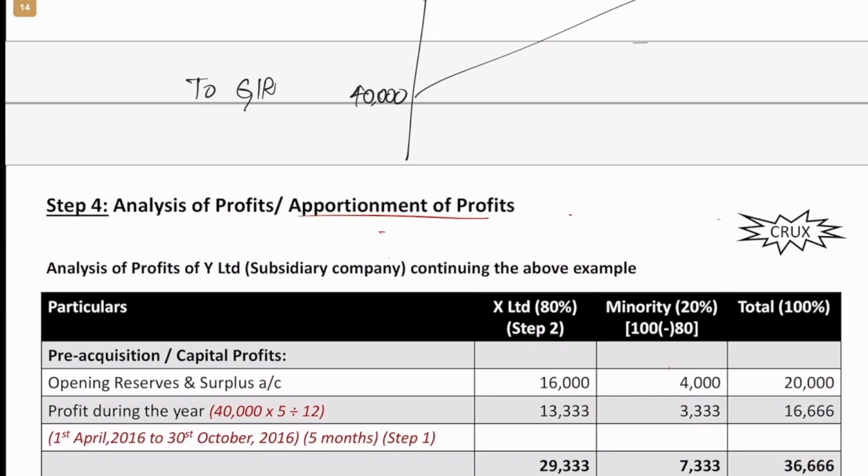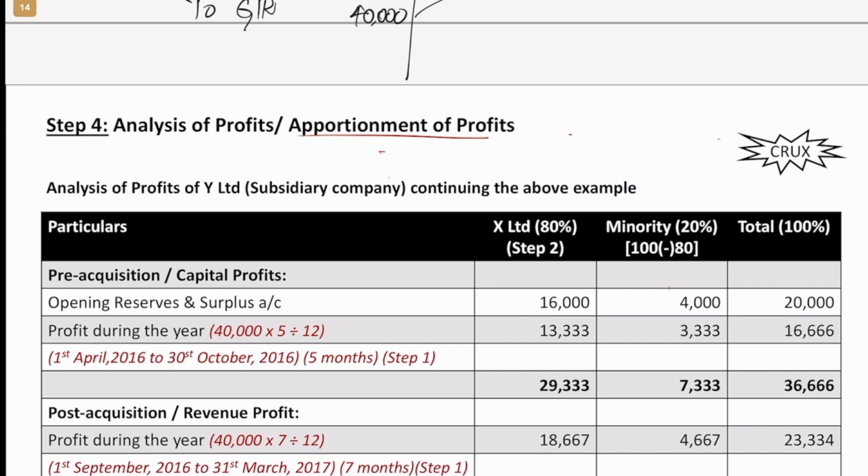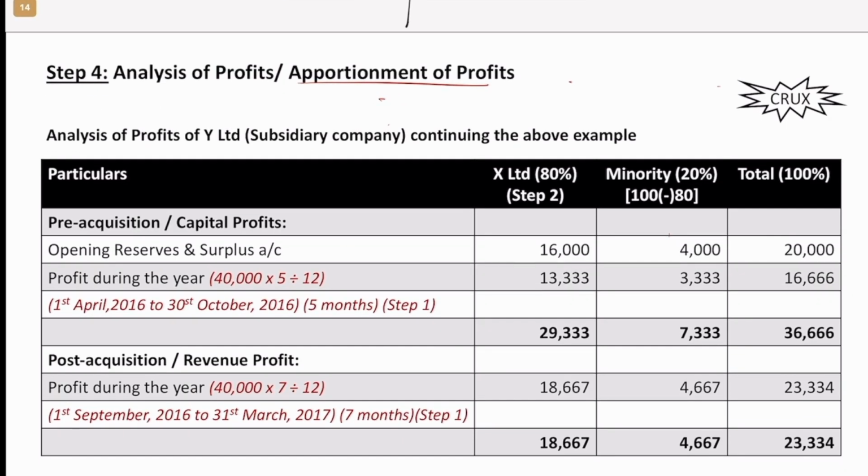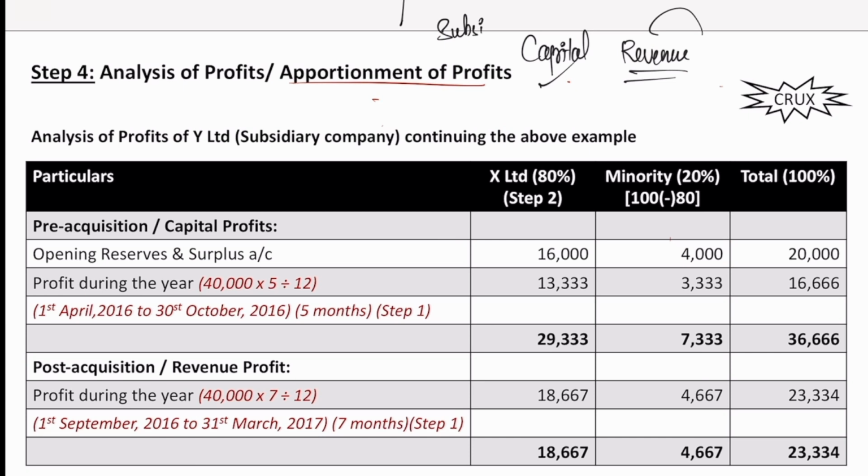But for now, let us move on to the next step, which is the analysis of profits or apportionment of profits. In fact, I would say this is far more important than the previous one. Now we will have to look into the pre-incorporation, or rather let's say capital profits and revenue profits. How much is the profit which the company had even before the date of acquisition, and how much profit did it earn after the date of acquisition? Which company? The subsidiary company. We are looking at the subsidiary company's profits now.